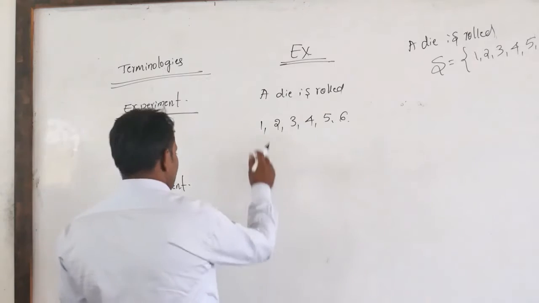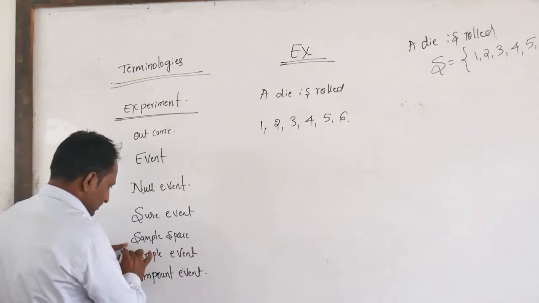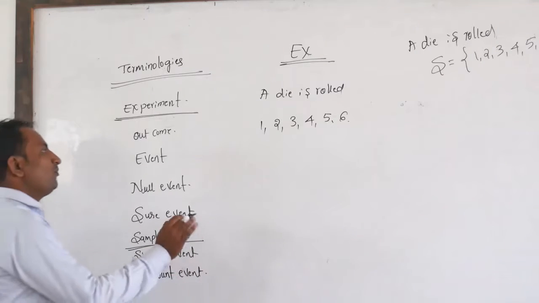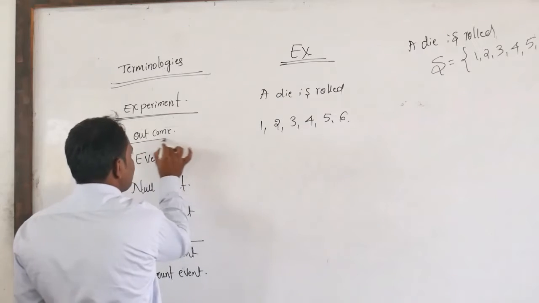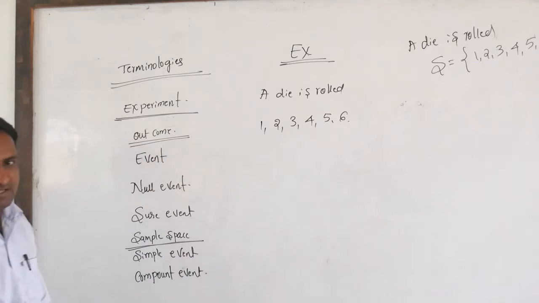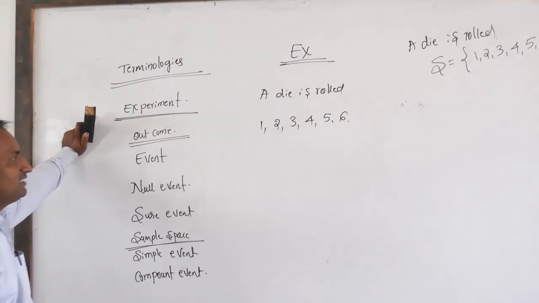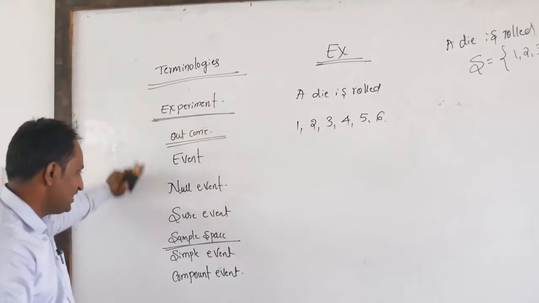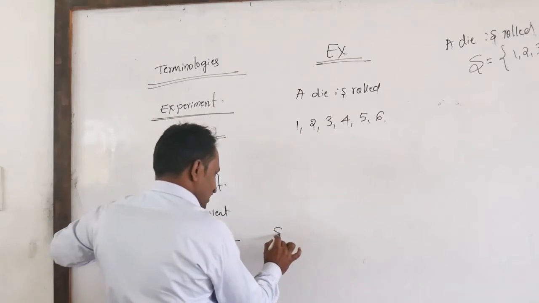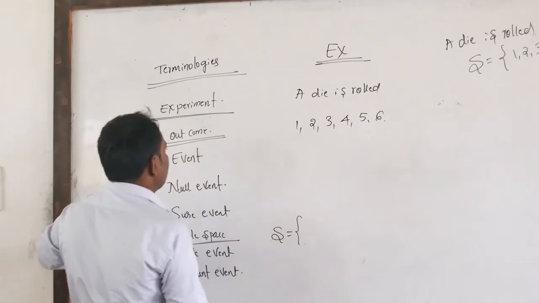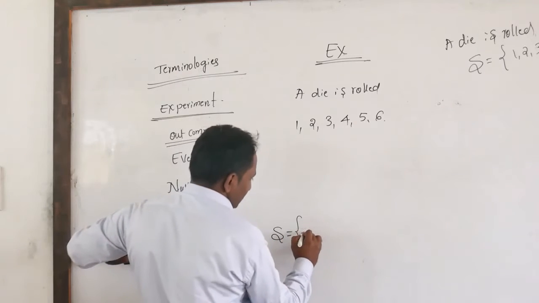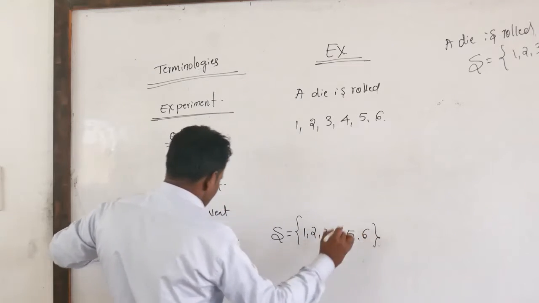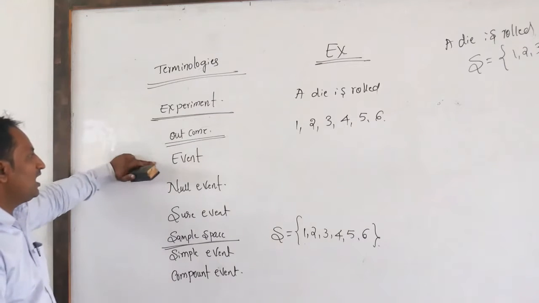Event means... Take another one, the sample space. Sample space means the set of all possible outcomes of a random experiment. Here the random experiment is a die is rolled. Possible outcomes are 1, 2, 3, 4, 5, 6. Sample space is the collection, the set of all possible outcomes of that random experiment, that is 1, 2, 3, 4, 5, then 6.